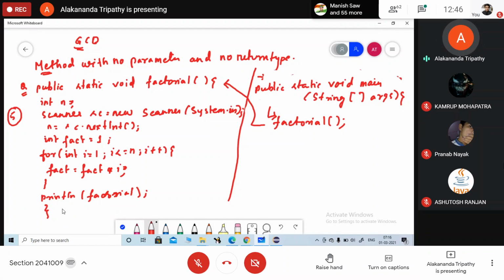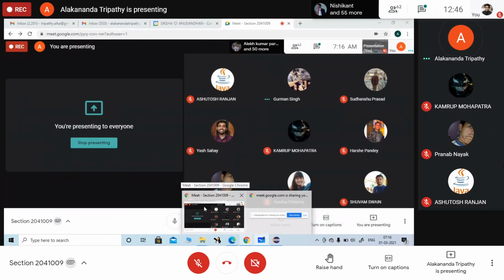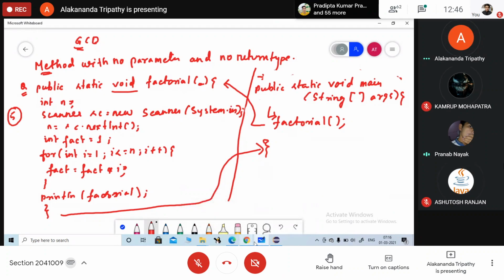All the part will be executed including the println statement, and again the control will be in the main function. Are you clear? So this is the simplest way of writing a method with no parameter and no return type. So here no parameter is being provided, as there is no return type, तो वो क्या लिखोगे? Void लिखोगे. Am I clear to all of you? Yes, ma'am.